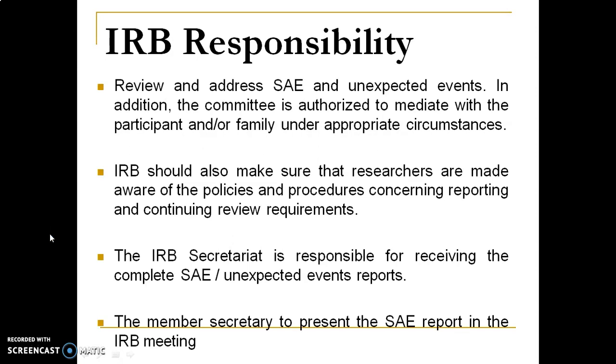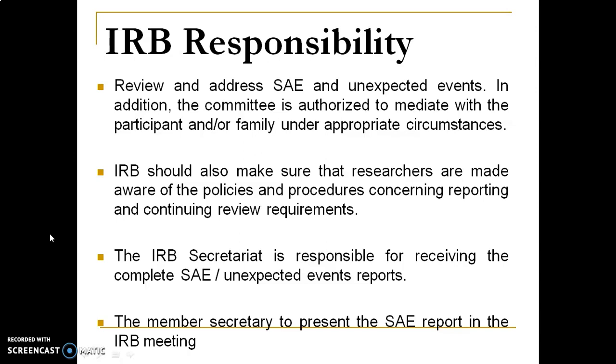IRB responsibility. What are the responsibilities of the institutional review board? Here we can see a few of the responsibilities in the slide. First, they are going to review and address the SAE and unexpected events also. In addition, the committee is authorized to mediate with the participants, and if participants are not in a condition to respond, family members can also be contacted to have a discussion about the SAE.